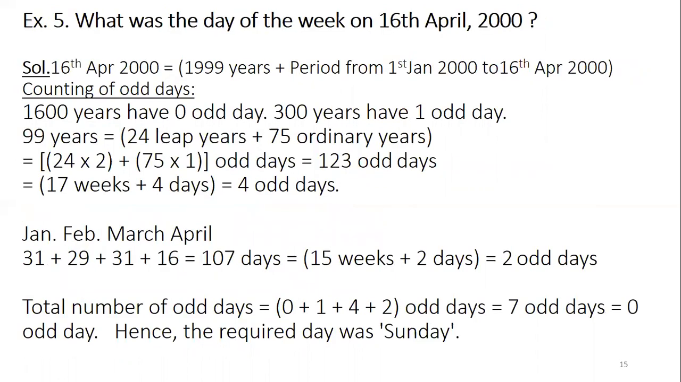Now, what was the day of the week on 16th April 2000? So for 16th April 2000, 1999 years have been completed. The same way, 1600 years have 0 odd days, 300 years 1 odd day, 99 years have finally 4 odd days. Then the partial year has 107 days, which will give you 2 odd days. So adding all the odd days, you get 7 odd days. So that means 0 again. The 7 odd days give you a complete week. So 0 odd days means the day mentioned is Sunday.